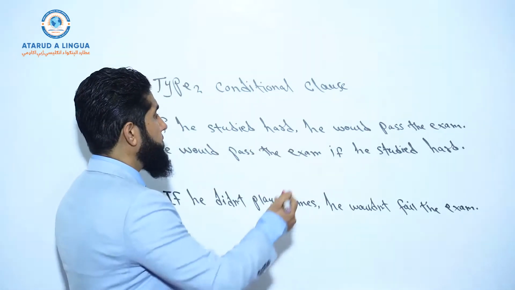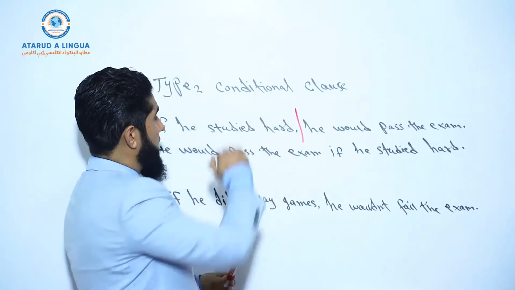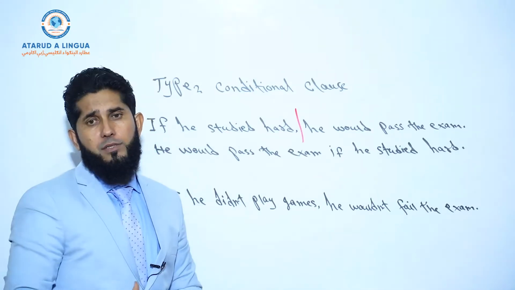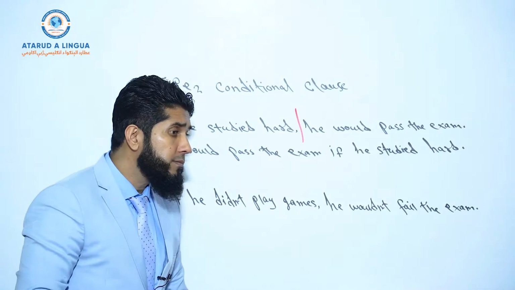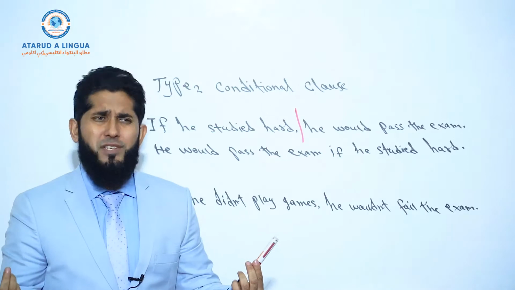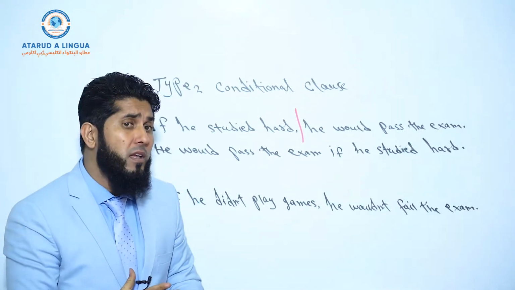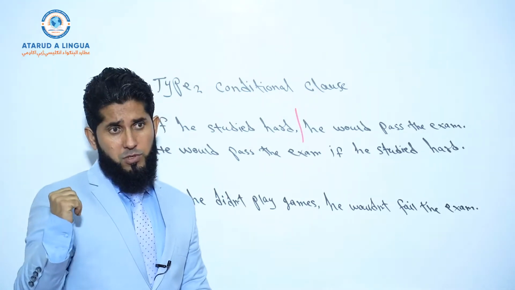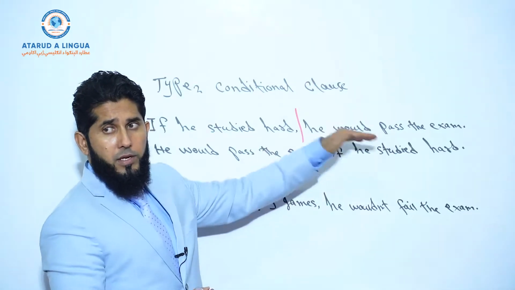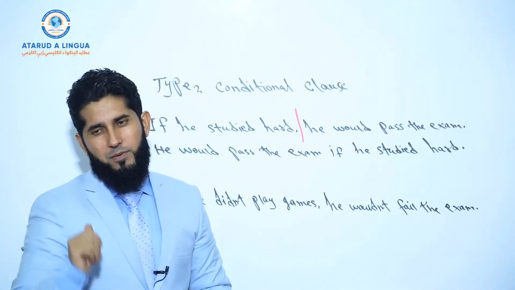Now look at the rules when we use type 2 conditional clause. In the if clause, there should be simple past tense. Sometimes there could be past continuous or past perfect tense too, but most commonly it is simple past tense. Understood? In the independent clause, there should be "would" plus the base form of the verb.